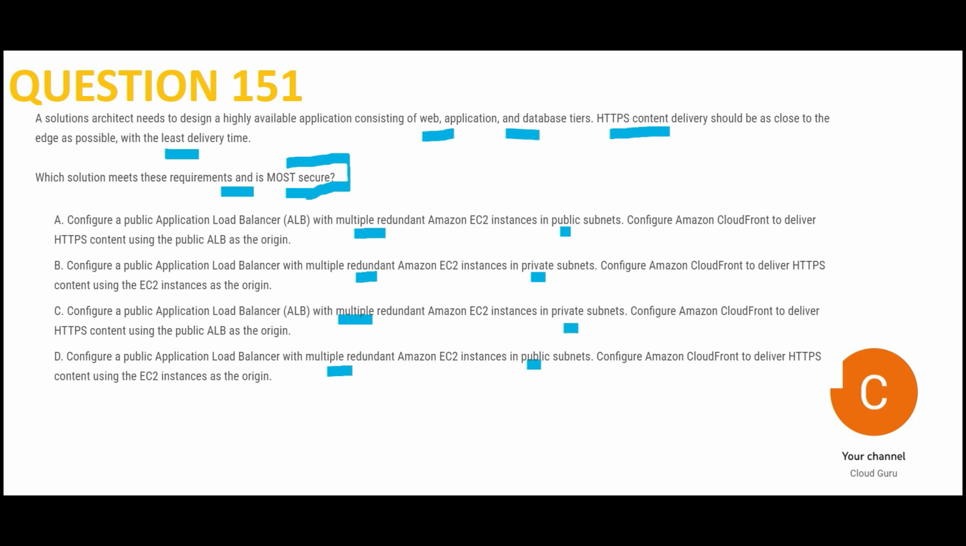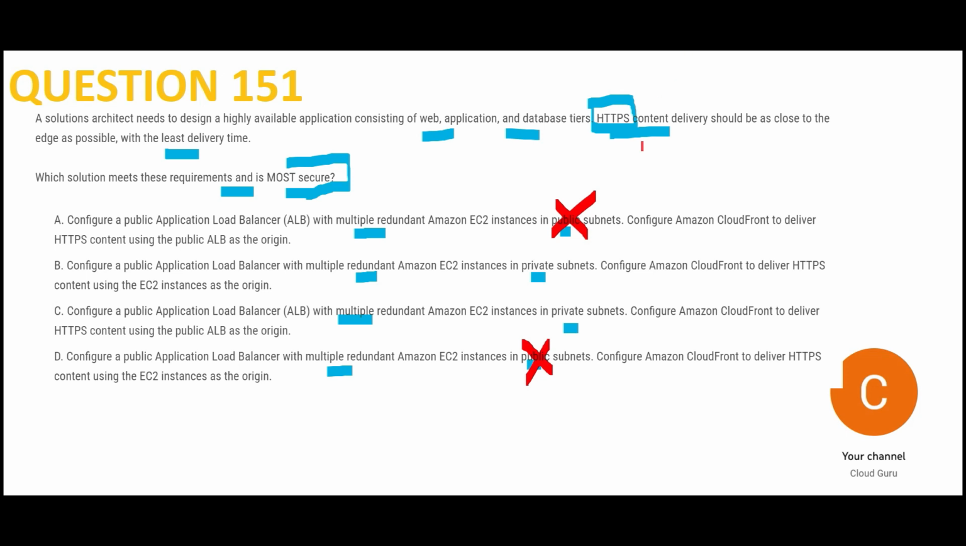Since we are talking about HTTPS, we will choose the option with private subnets. So anything with public, process out. Anything with public subnet, process out. Okay. So now we have to choose between options B and C. So let us check.